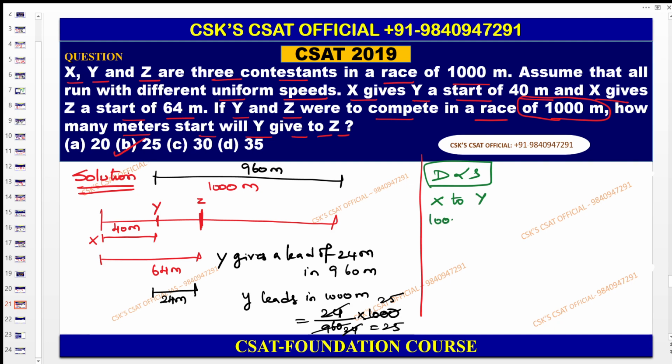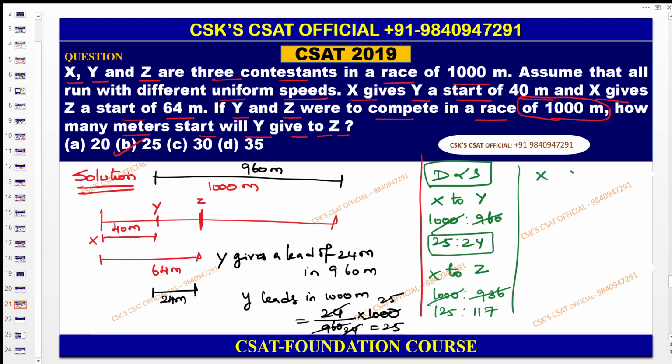So that is x to y. So x is 1000, here this person y is 960. Cancel this one. So 25 is to 24. Then x to z. X to z, 1000 here, 936 here. Even you can cancel this one. So it becomes 125 is to 117.